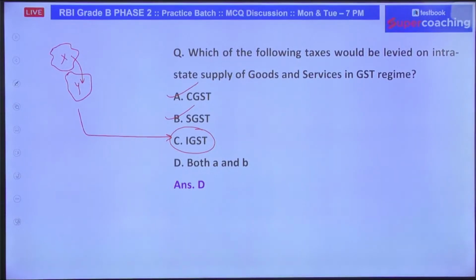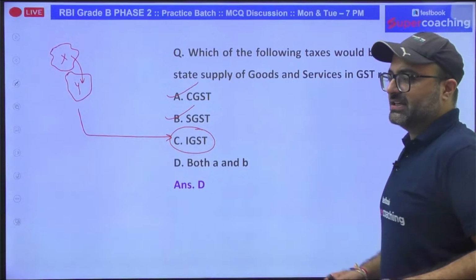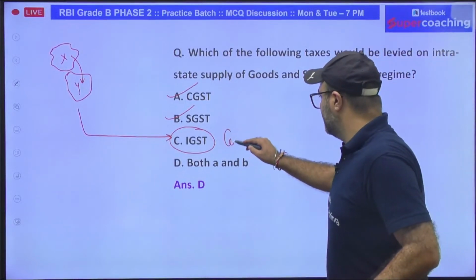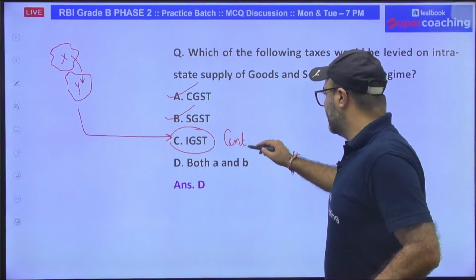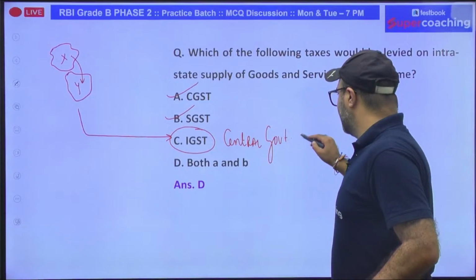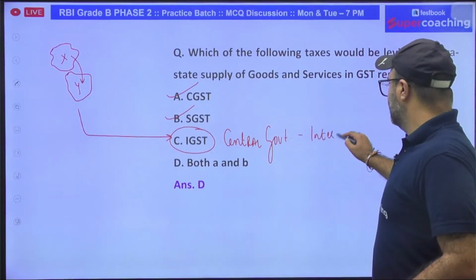In this particular case, sir, IGST is going to be collected by whom? Sir, IGST is going to be collected by the central government in case of interstate supply of goods.